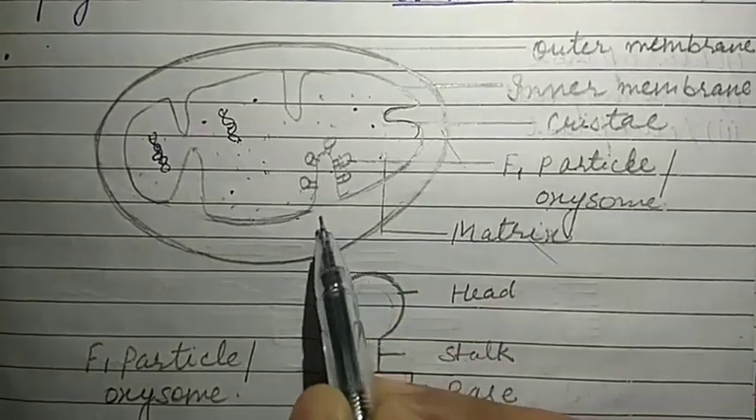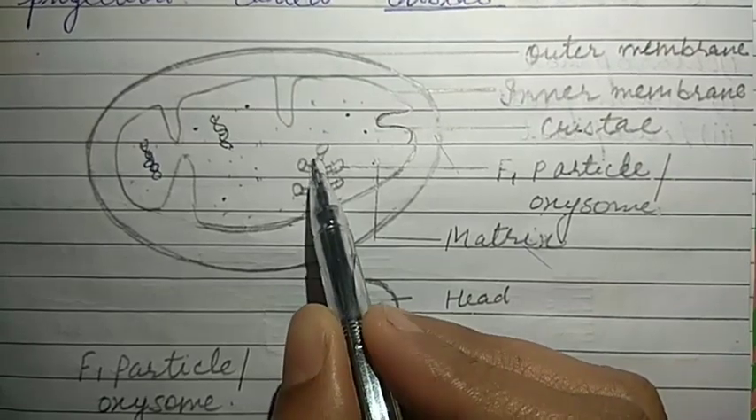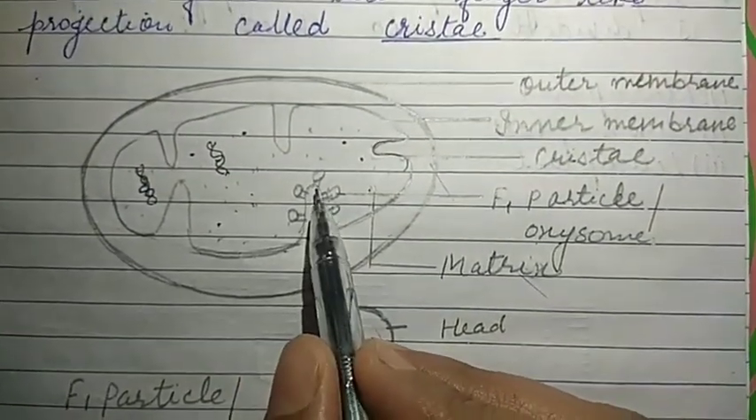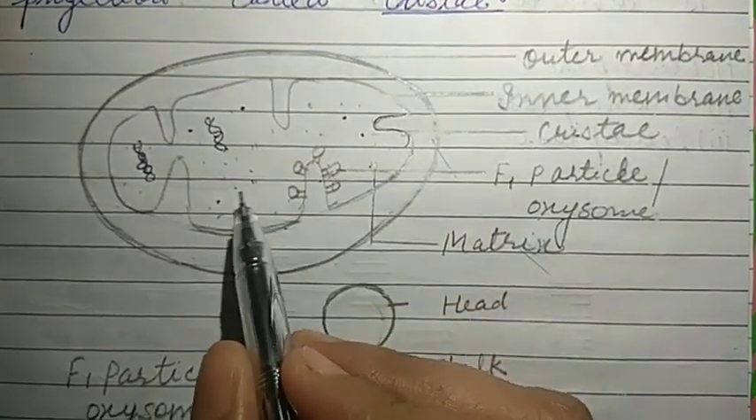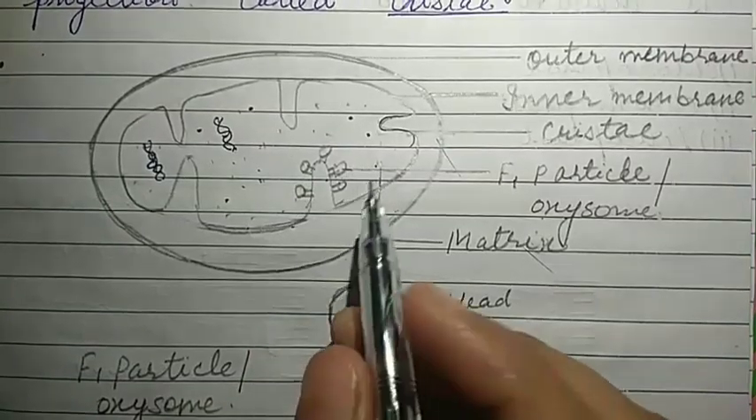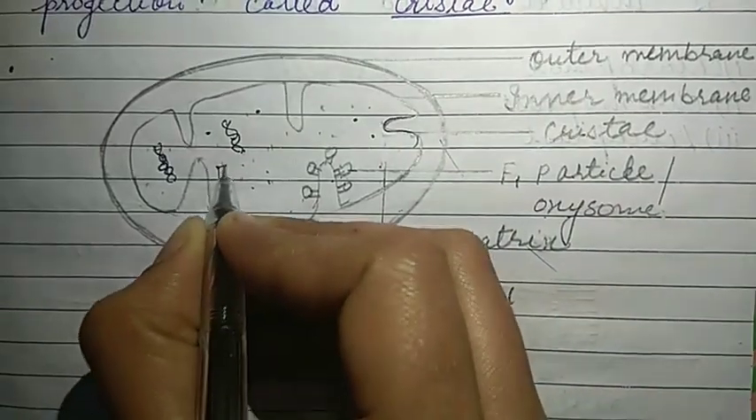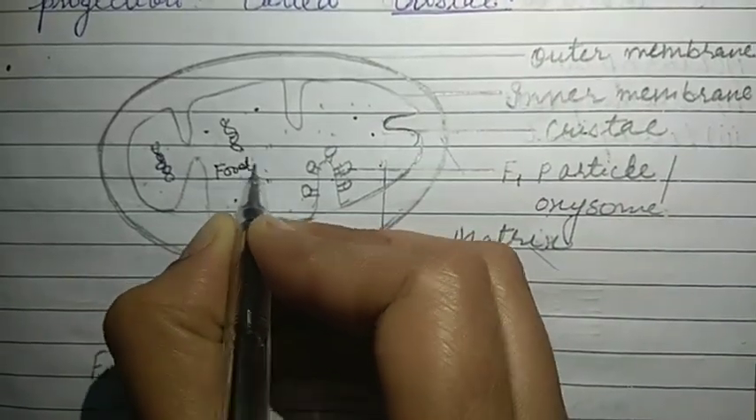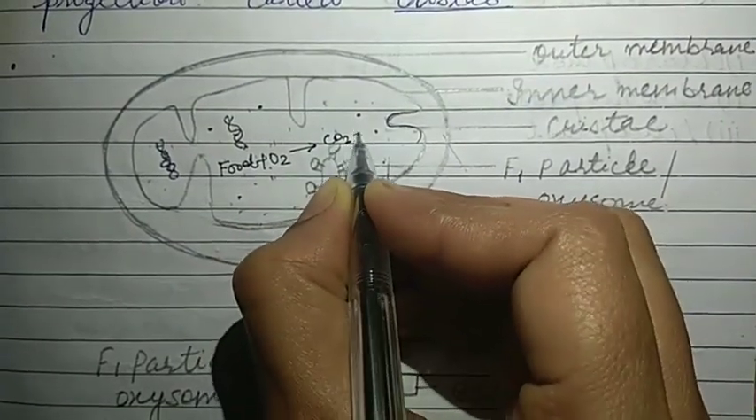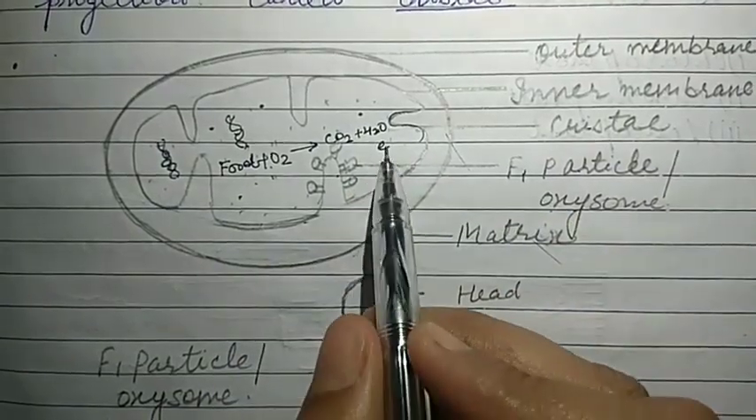If we are talking about energy production, on the cristae region you are seeing the F1 particles. Basically this cristae is the site for aerobic respiration. What does aerobic respiration mean? A respiration which takes place in the presence of oxygen is called aerobic respiration. So what will happen? The food item, we can understand here. This food in the presence of oxygen will form CO2, H2O, and the energy that is released will be stored in the form of ATP.